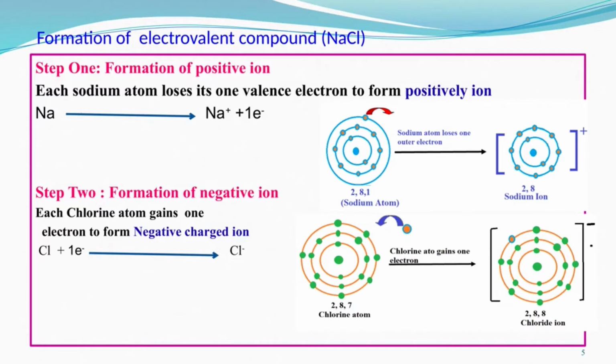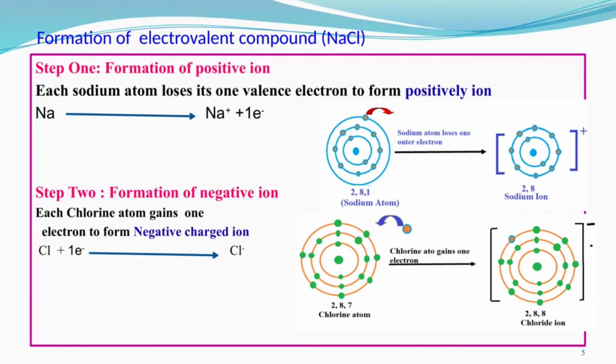That means in the first step sodium has formed the ion. Now next is the second step. In the second step there is the formation of a negative ion. A negative ion is generally formed by the non-metal.